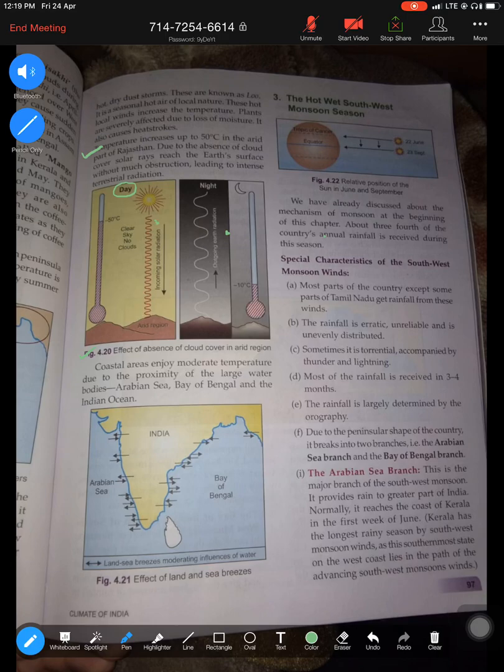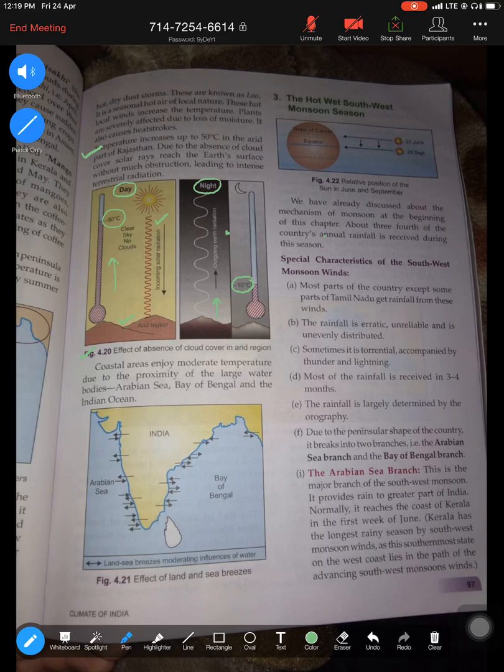reach the surface. Look at the incoming solar radiation. A lot of rays reach the surface of the land in the arid region, that's why temperature shoots up to 50 degrees. As you all know, land heats up very, very quickly, so temperature rises rapidly. Similarly, at night time, what is happening? Land is again very quick in releasing heat, so that is why temperature drops to -10.